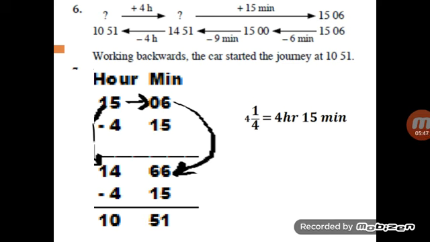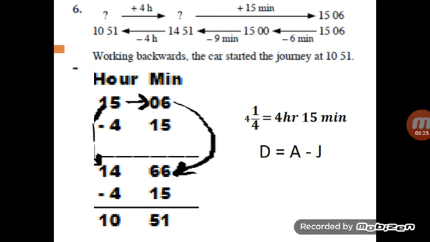Why 15 minutes? Because we have learned that a quarter of a clock is showing 15 minutes. If we divide a clock into quarters, then 1/4 is showing 15 minutes. So 4¼ hours means 4 hours and 15 minutes. The formula that we are going to use, to find the departure time, we will subtract the journey time from the arrival time. Arrival time was given as 15:06. The journey time is 4 hours and 15 minutes.